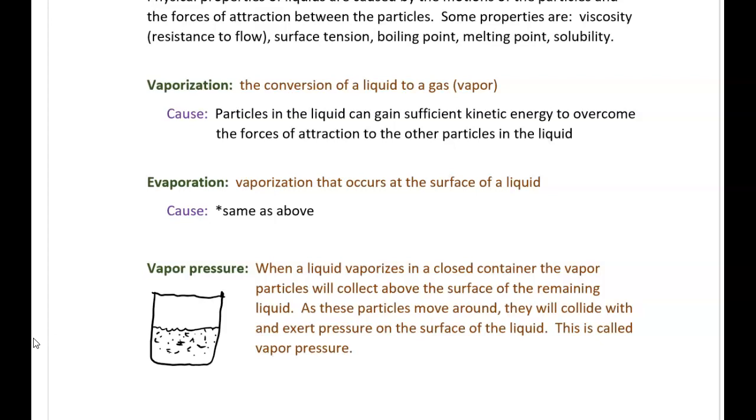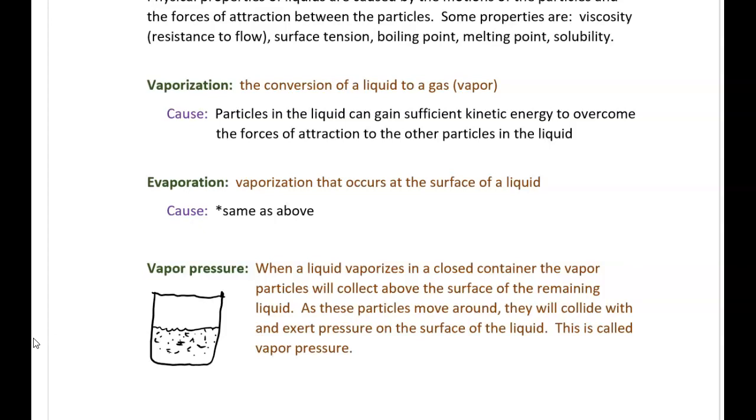The substance that I drew in the container is in a liquid state because of how the particles are being attracted to each other. They're not so strongly attracted that they're sort of locked into position like a solid, but there's enough attraction that they're being held together in a definite volume. The particles can flow around each other, but they can't just fly up into the air above the surface.